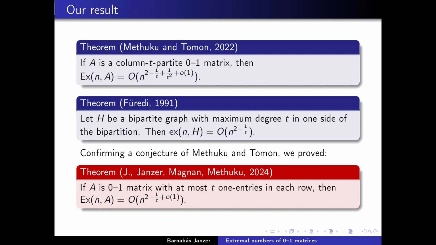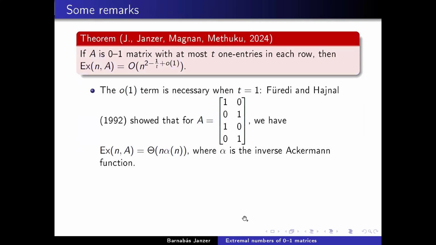Okay, so a couple of remarks about this conjecture. Perhaps surprisingly, the little o term in the exponent is needed, at least in the case when t is equal to 1. So this is an old result of Füredi and Alon, which for this specific 0, 1 pattern, you can check that this matrix has only one entry in each row, yet it's known that its extremal function is superlinear. It's on the order of magnitude n times alpha(n), where alpha is the inverse Ackermann function. So it's a very slowly growing function, alpha(n), but it is growing, so the extremal number grows faster than linear.